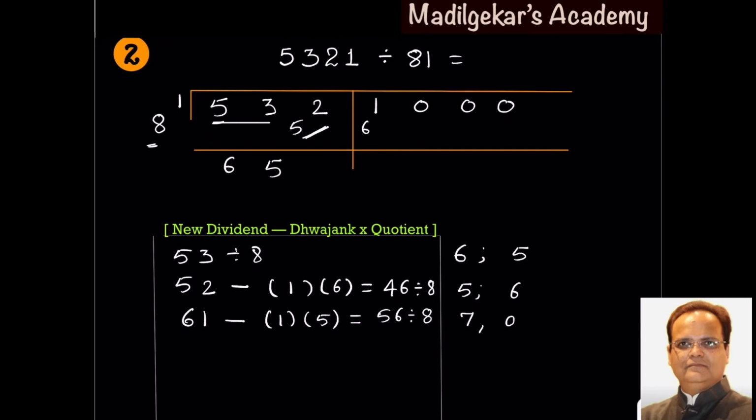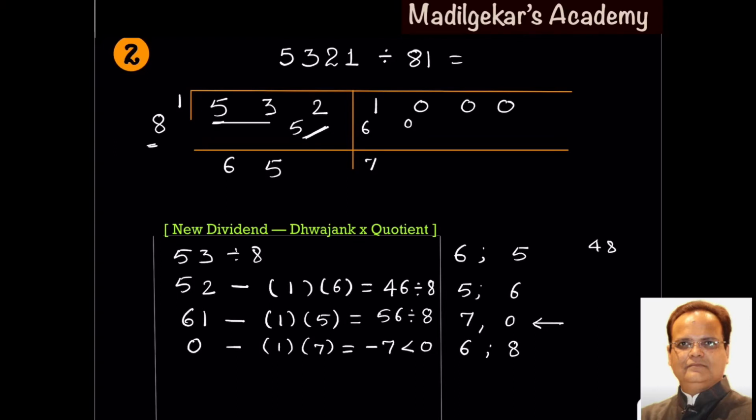See here, if we take quotient 7 and remainder 0, the new dividend will be 0 minus Dvajank into quotient, which gives you minus 7, a negative number. So what to do here? You change the previous quotient and remainder. Instead of taking quotient 7, take a smaller quotient, let us say 6. 8 times 6 is 48. So remainder will be 56 minus 48, that is 8.